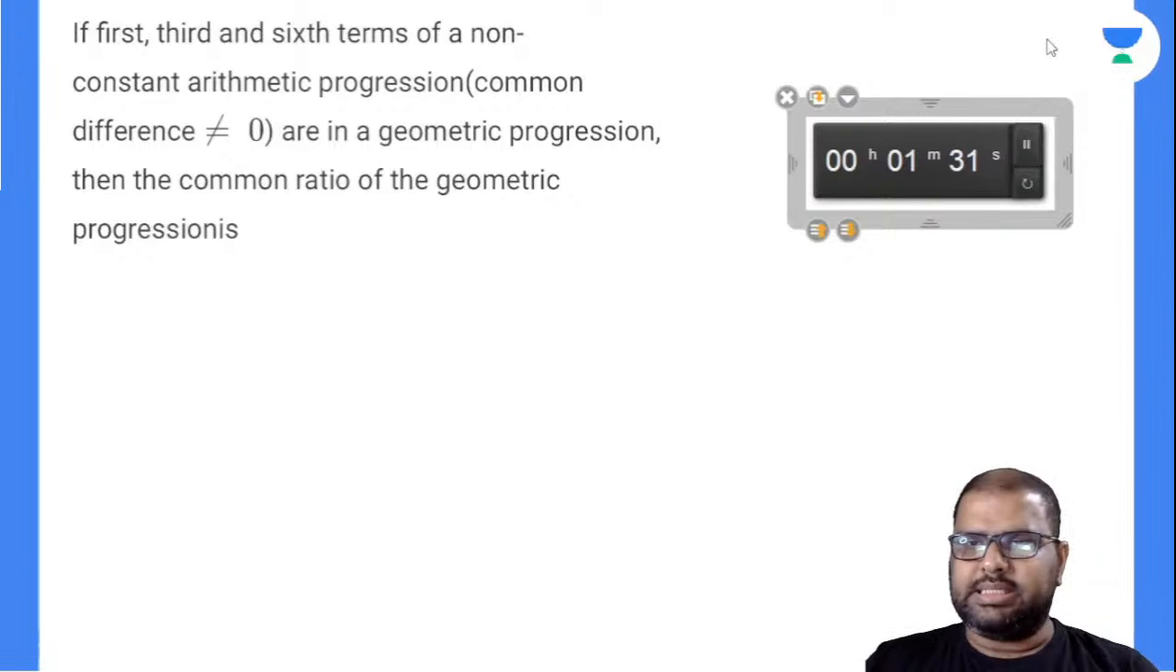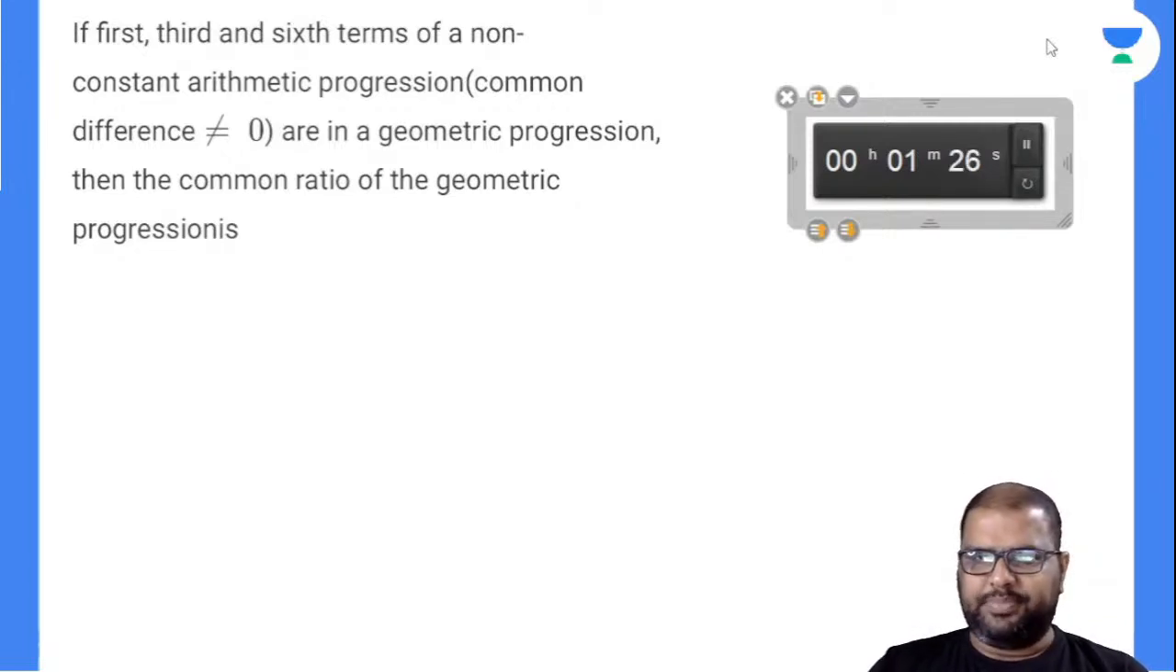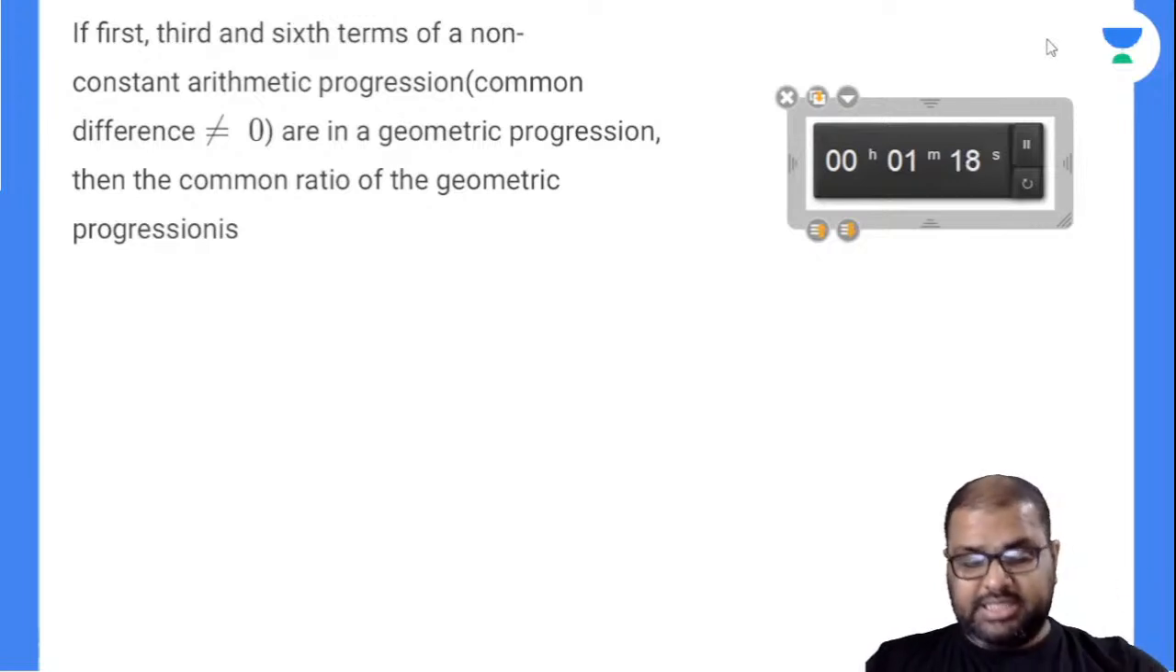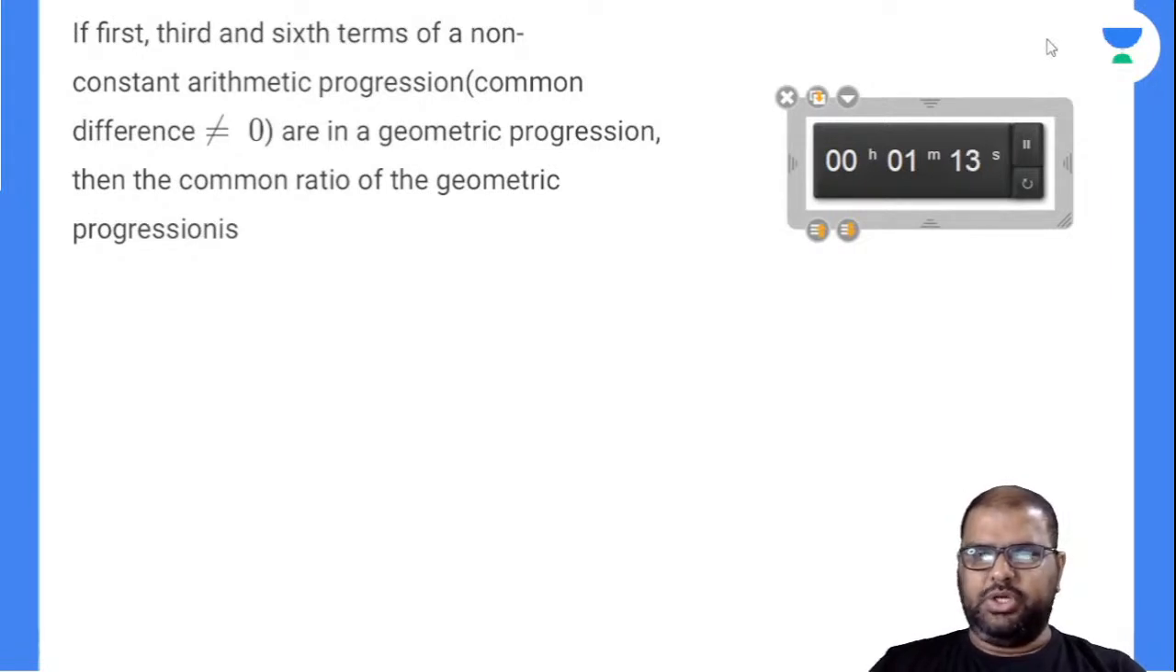If the first, third and sixth terms of a non-constant AP (arithmetic progression, common difference not equal to 0) are in a GP, then the common ratio of the geometric progression is the question asked.